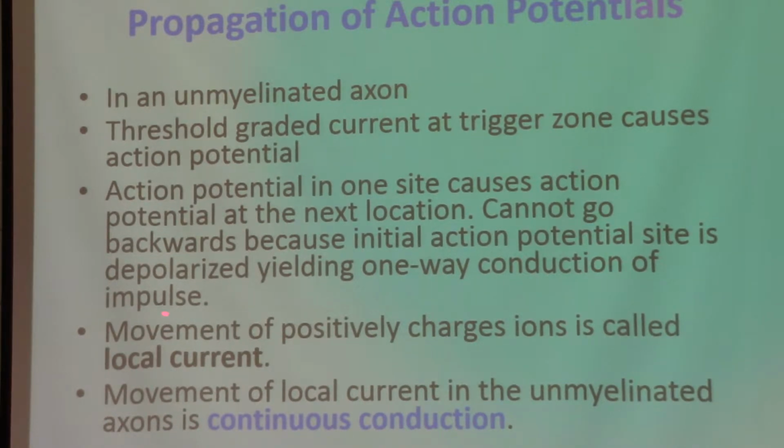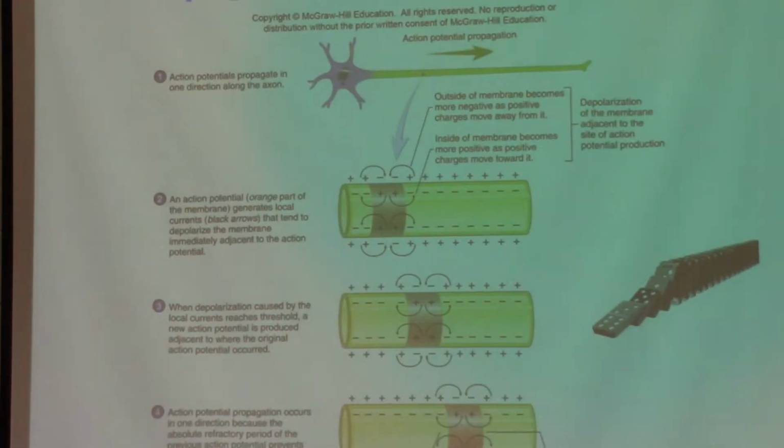And that movement of the action potential, when the membranes are getting polarized, depolarized, polarized, depolarized, is called the local current, because it is in the form of change of these charges. So it is in the form of a current, which is called a local current. So in unmyelinated axons, the conduction of the action potential is continuous, which is shown here.